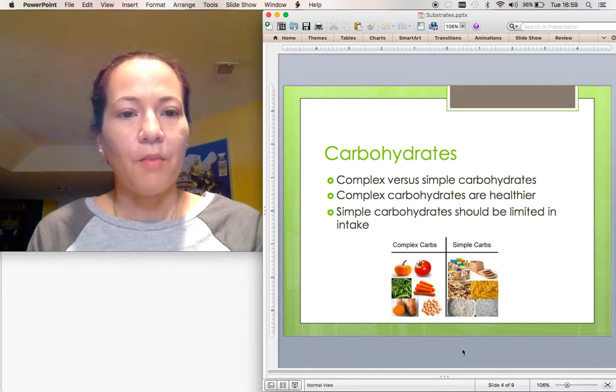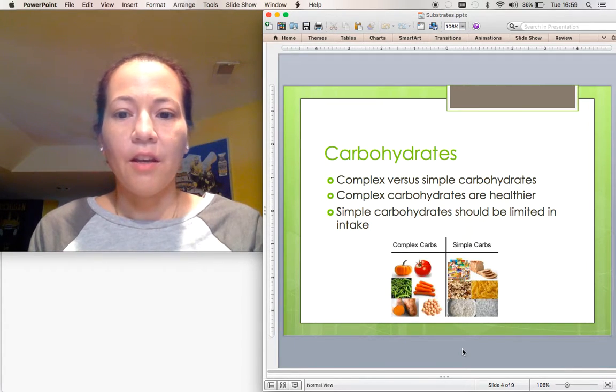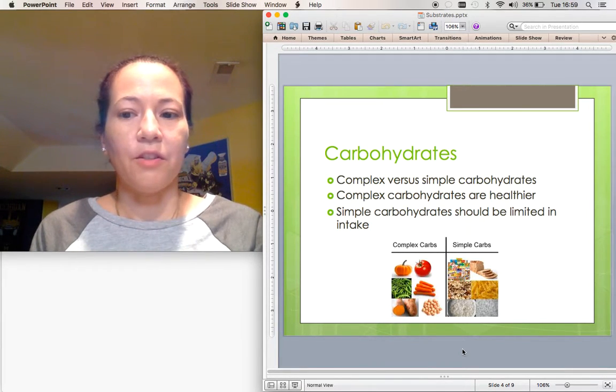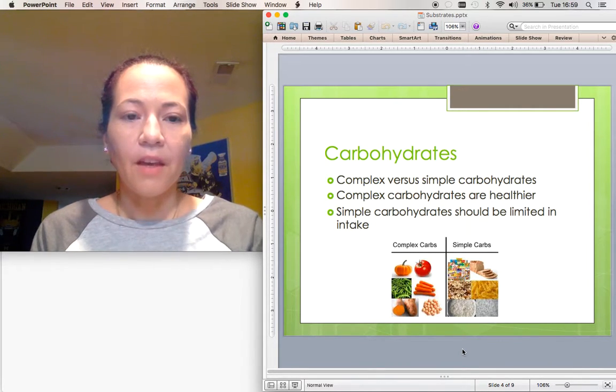There are two main types of carbohydrates, each with a different nutritional value within the human body. The first type, complex carbohydrates, comes from whole plant food sources such as green vegetables, whole grains, and legumes like beans and lentils. Complex carbohydrates take longer for the body to digest and are therefore considered the healthy carbs. They are less likely to contribute to weight gain and obesity.